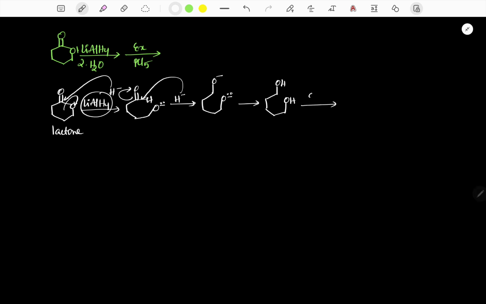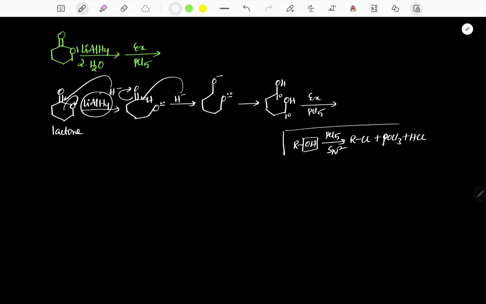Now it is treated with excess PCl5. It is a primary alcohol. When an alcohol is treated with PCl5 through the SN2 mechanism, in place of OH we write chlorine, giving alkyl chloride, plus POCl3 plus HCl.